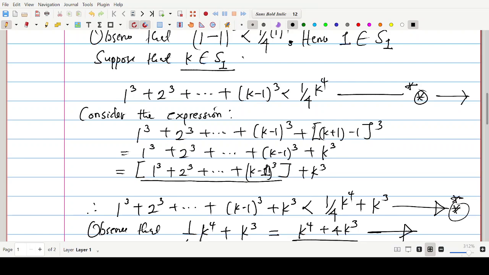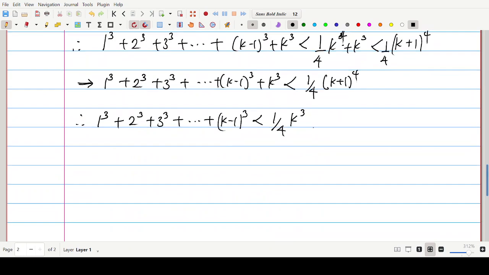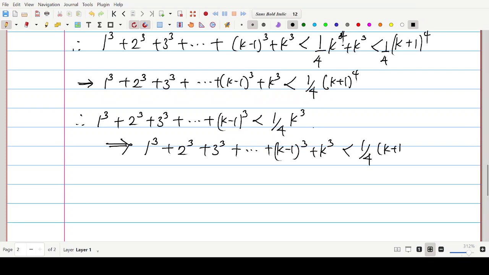So for this, our assumption stage has implied that 1^3 + 2^3 + 3^3 + ... + (k-1)^3 + k^3 is less than 1 over 4 (k+1)^4. So this is 4, sorry, this is not 3. I mean this here, this is 4. All right, okay.